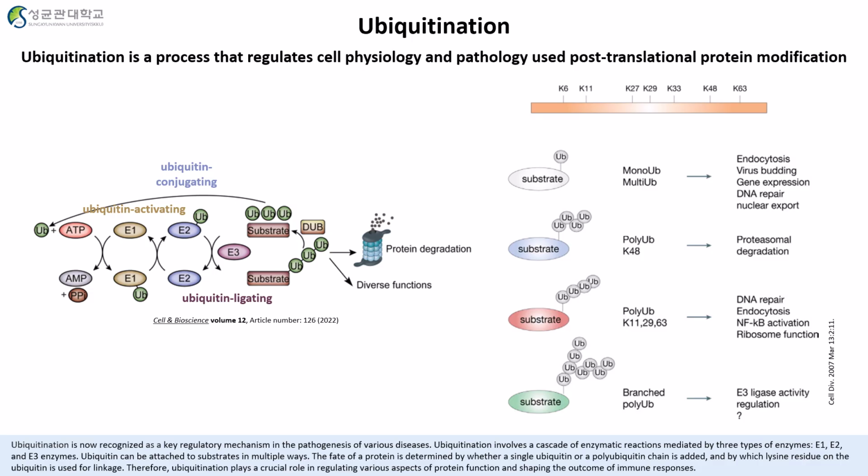The fate of the protein is determined by whether a single ubiquitin or a polyubiquitin chain is added, and by which lysine residue on the ubiquitin is used for linkage. Therefore, ubiquitination plays a crucial role in regulating various aspects of protein function and shaping the outcome of immune responses.